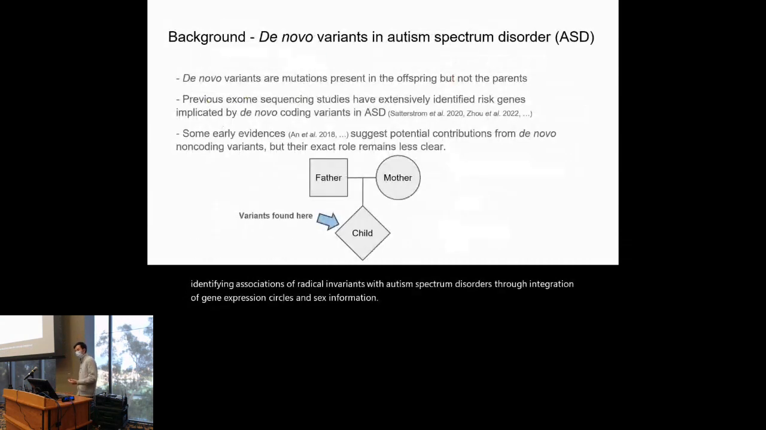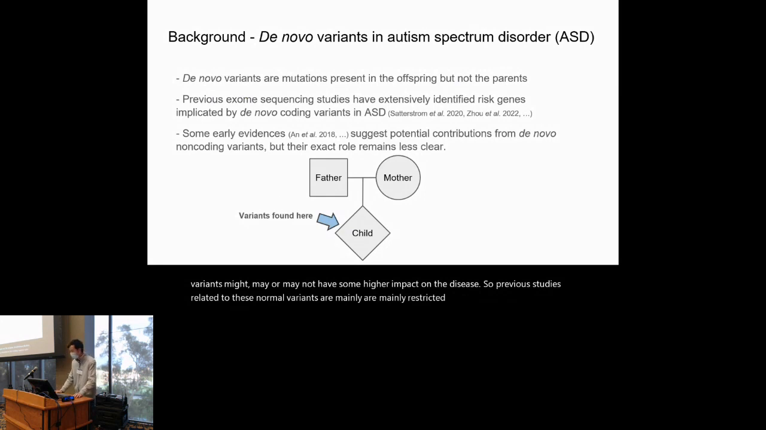So de novo variants are a class of mutations that are only found in the children but not in the parents. They're extremely useful to study these sorts of complex disorders because if the parents don't have it and the child has it, you can directly identify that these variants may have some higher impact on the disease.